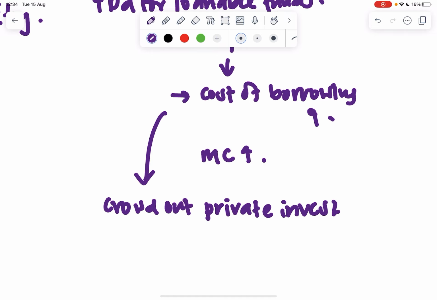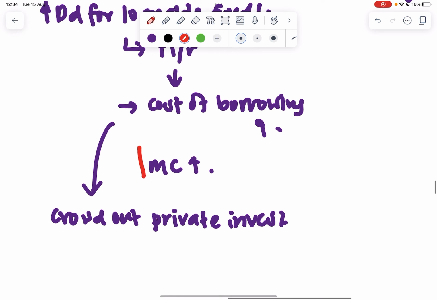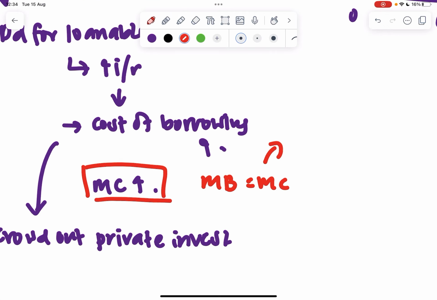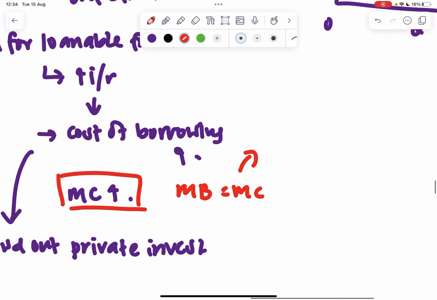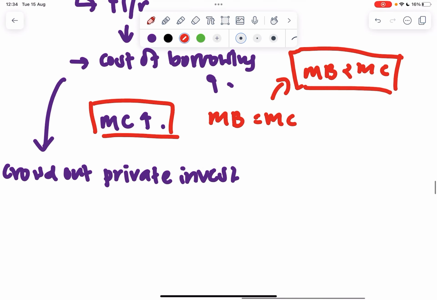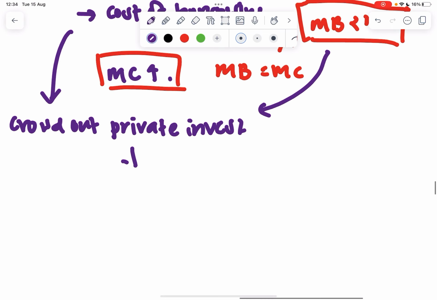Because assuming MC increases and MB stays constant, initially equilibrium is that MB equals MC, now MB is less than MC, so your firms will invest less, and because of this, investment would fall.